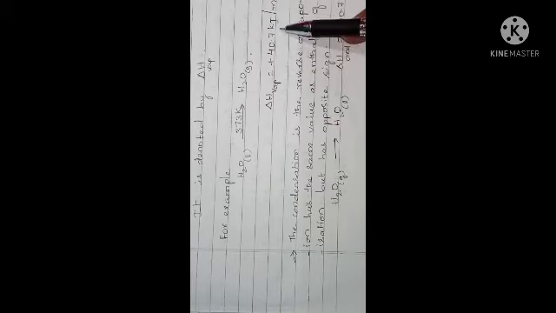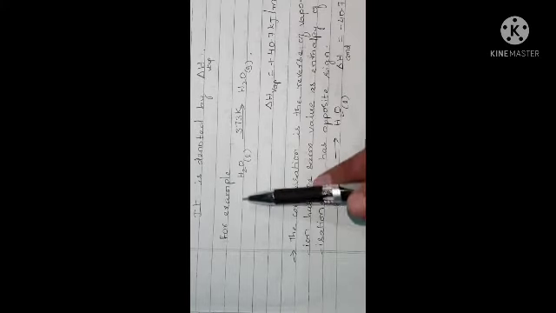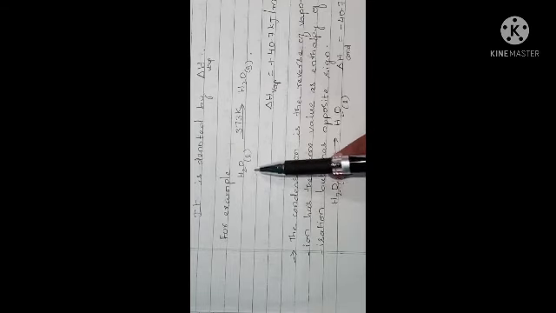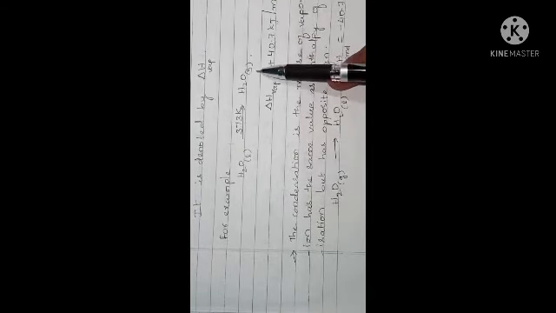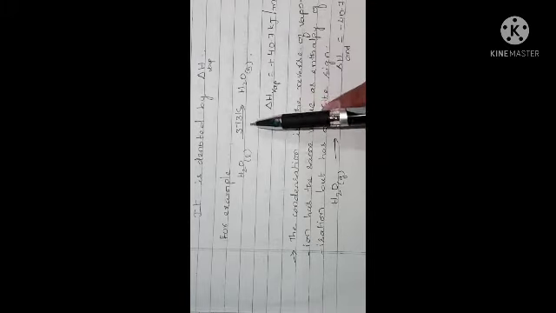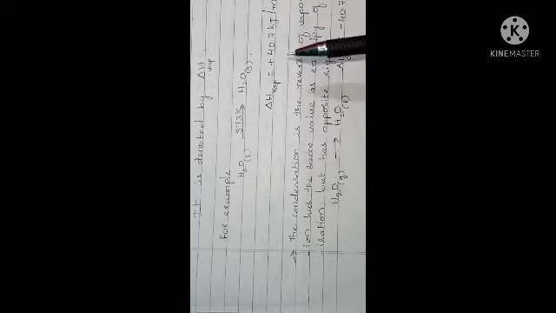Enthalpy of vaporization means the amount of heat energy absorbed by the system whenever 1 mole of a liquid changes to vapor at its boiling point. For example, the enthalpy of vaporization of water is 40.7 kilojoules. It means to convert 18 gram of liquid water to gaseous water, water vapor, at 373 Kelvin, it absorbs about 40.7 kilojoules of heat energy. Understood?